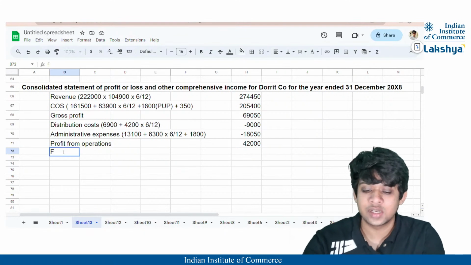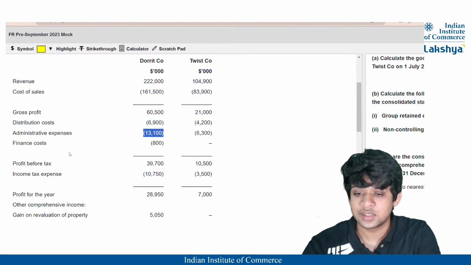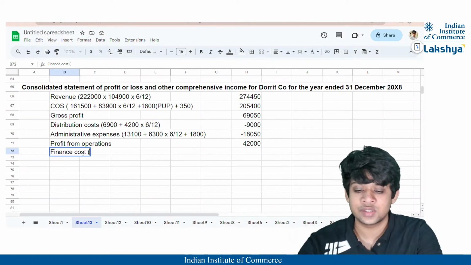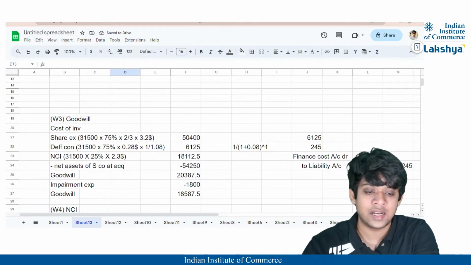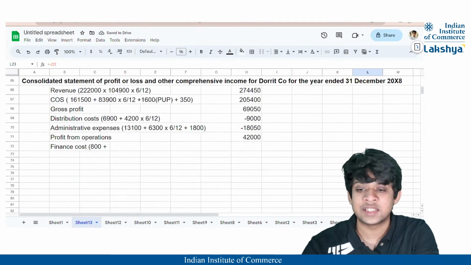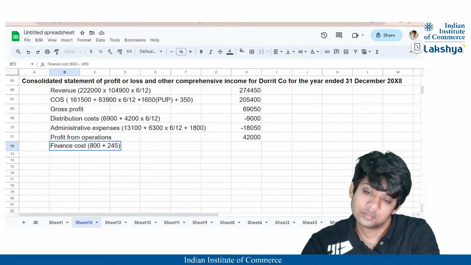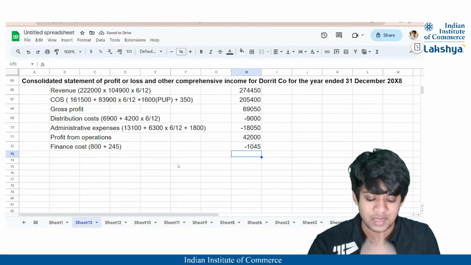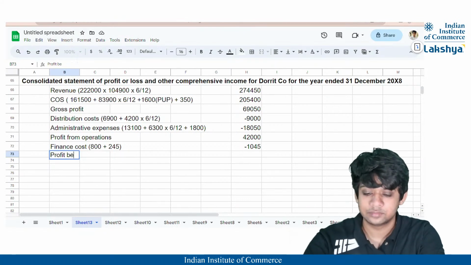Now we'll take the finance cost, right? So what is the finance cost? The finance cost is nothing but 800. But to this, the unwinding finance cost is also going to be added. So it will be 800 plus what is the finance cost related to the unwinding? It is 245, correct? So I'll just take that 245 here. So 800 and 245. The total finance cost is going to be 1,045. From this we will get the profit before tax.